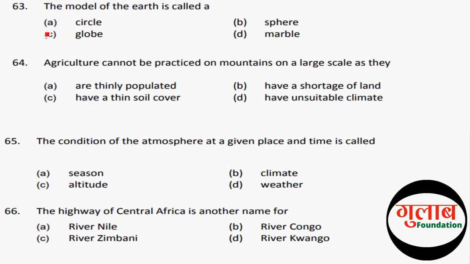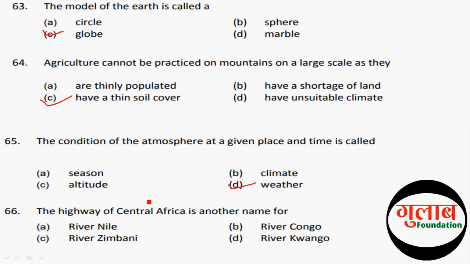So let's move to the next question. Agriculture cannot be practiced on the mountains on a large scale as they, and the correct option of this question is C, have a thin soil cover. So the next question is, the condition of the atmosphere at a given place and time is called, and the correct option D, weather. Next question is, the highway of Central Africa is another name for, and the correct option is B, river Congo.